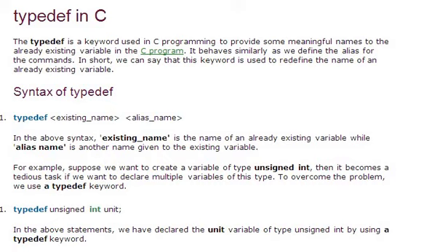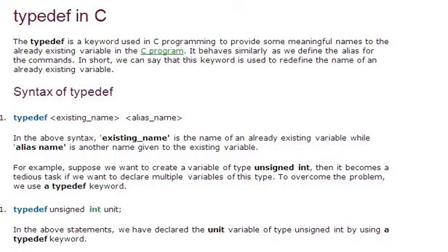So the concept of typedef in C language. Typedef, type definition. If you want to give some alias names to an already existing variable in C language, we can use typedef. Look at the syntax: typedef, existing name and alias name. The existing name is the name of the already existing variable. Alias name is another name given to the existing variable.